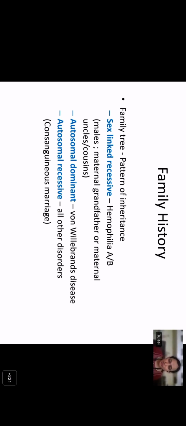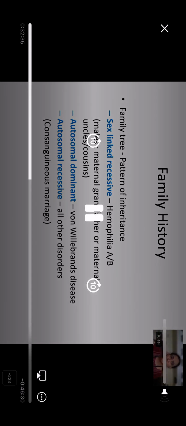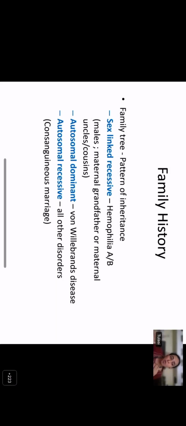The autosomal dominant pattern of inheritance can be seen with von Willebrand's disease. Now, in von Willebrand's, the most severe form is type 3, which has an autosomal recessive pattern of inheritance, and most other subtypes are autosomal dominant. When you have a dominant pattern, we can see a very prominent history. There will be significant bleeding history in one of the parents in the family. In autosomal recessive, the parents are carriers and will be asymptomatic, and it is commonly seen in consanguineous marriages.